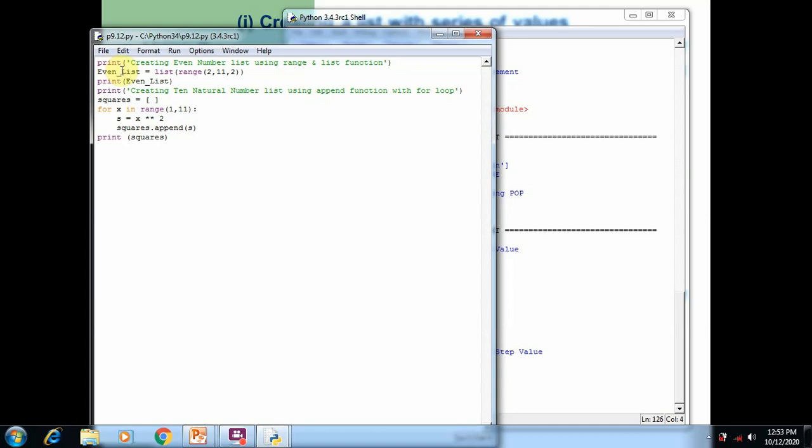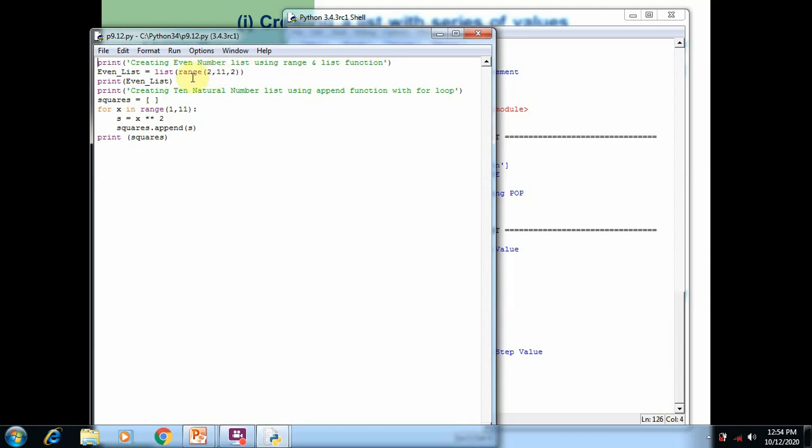The list name is even_list. We use the range function as well as the list function, which is used to create new elements for the variable even_list. In the range we mentioned three elements: starting value is 2, end value is 11, and step value is 2. So this range will create the values from 2 to 10. So the values are 2, 4, 6, 8, 10.